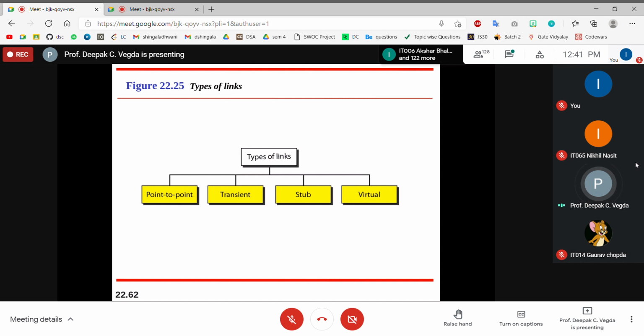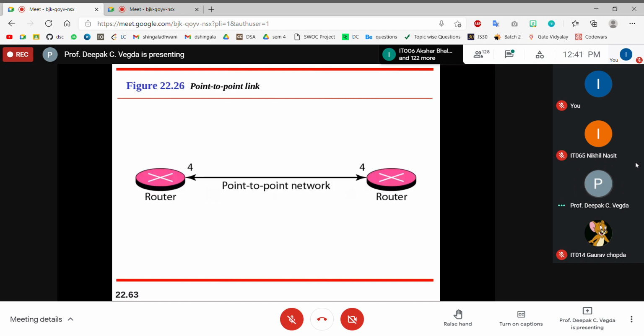Types of links, how they are connected with each other. So point to point, you know it. Transient network, you will have one Ethernet cable and all the others are connected to it. So this you can say is a transient network, where you have the idea of how A, B, C are connected. Sometimes on a transient link, a number of machines are there, and this link is going there and machines are connected.